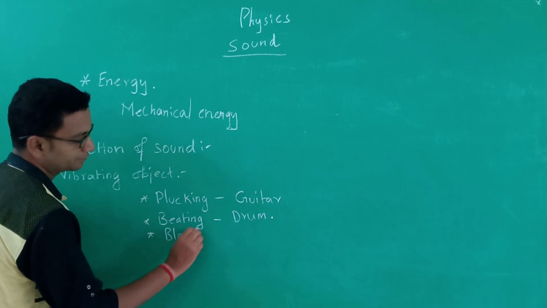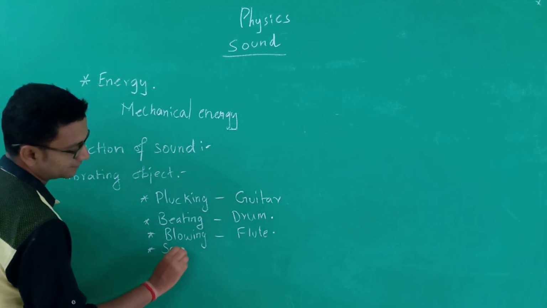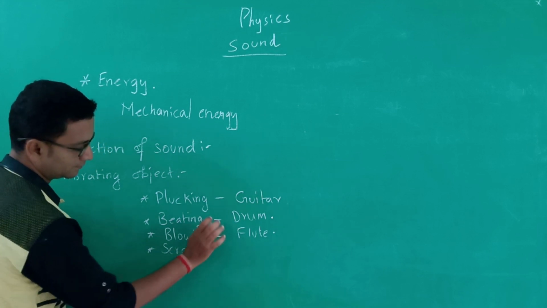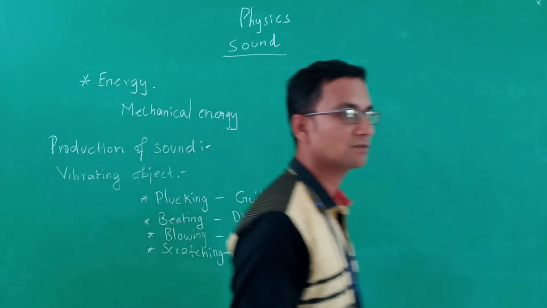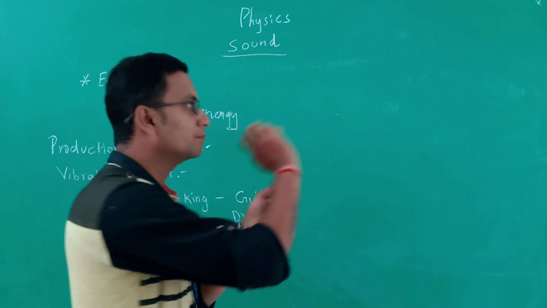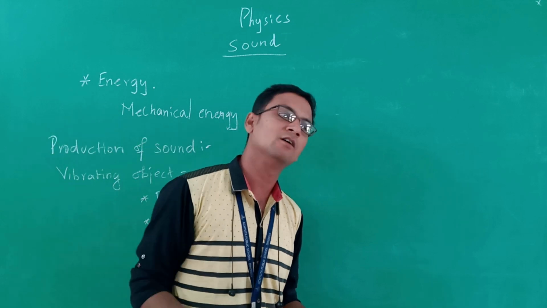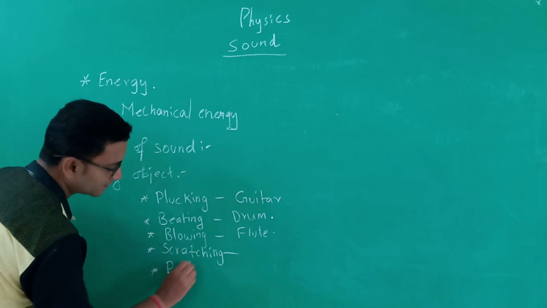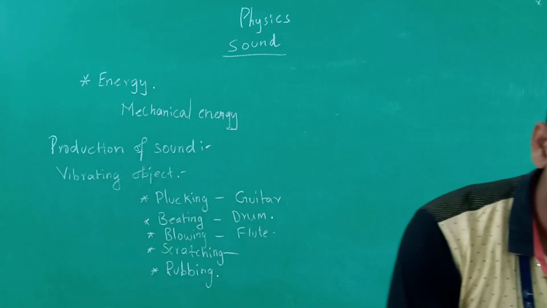blowing in the case of flute, scratching, any scratching can produce a sound. We can simply rub a paper with our hand, which produces a sound. When we wipe something with a paper, or move the paper over something, let it be a wall or any book, it also produces a sound, that is scratching, rubbing. Even while I am rubbing this board, it produces a sound. So rubbing also produces a sound.